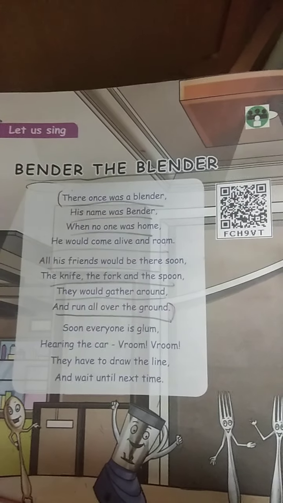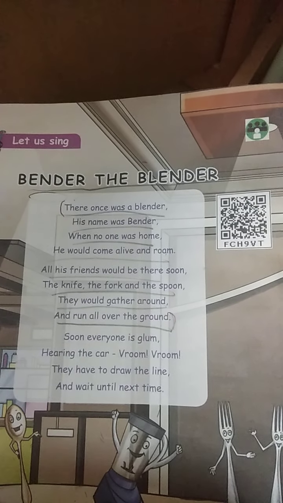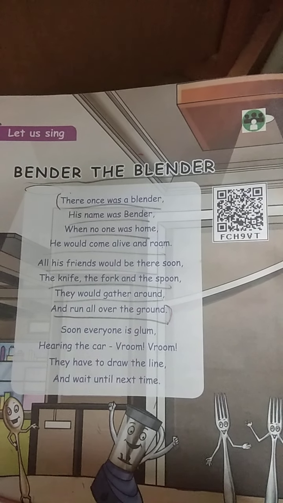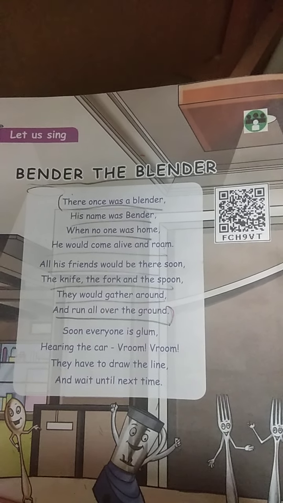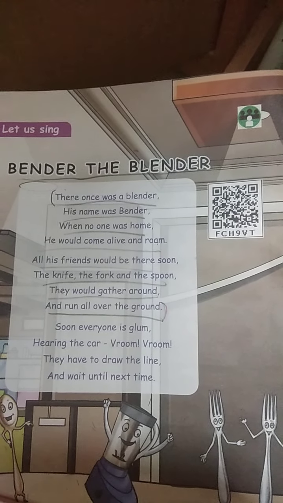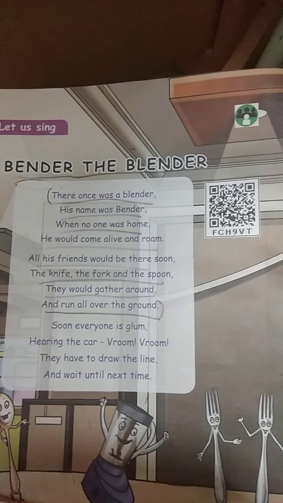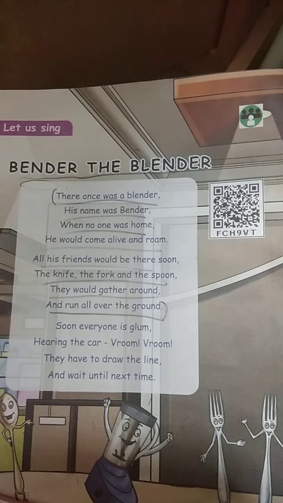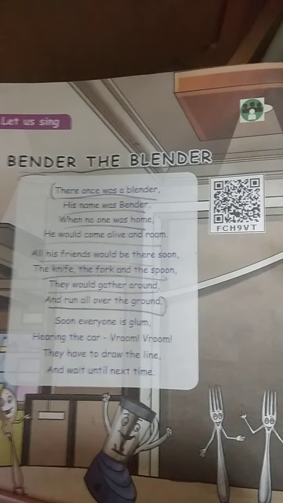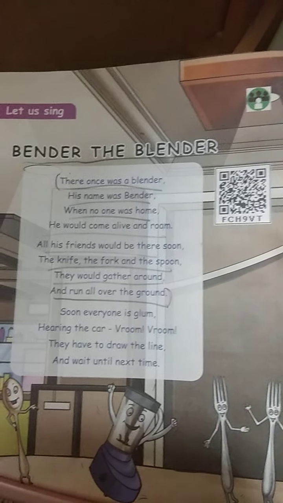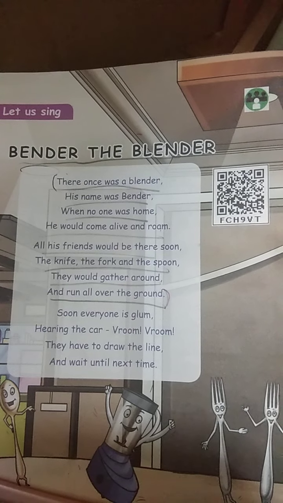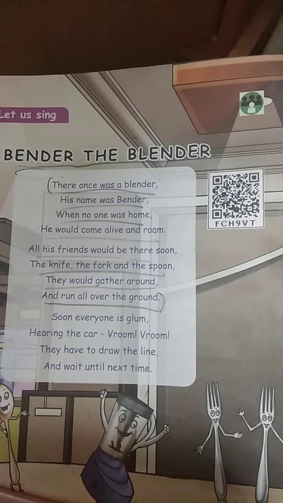So once again I'll read the poem. There once was a blender. His name was Bender. When no one was home, he would come alive and roam. All his friends would be there soon, the knife, the fork, and the spoon. They would gather around and run all over the ground. Soon everyone is glum, hearing the car vroom vroom. They have to draw the line and wait until next time.